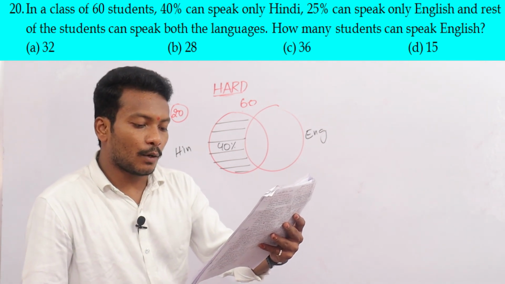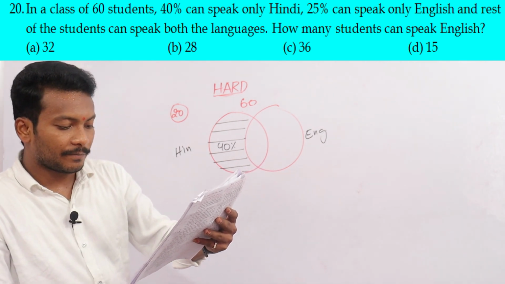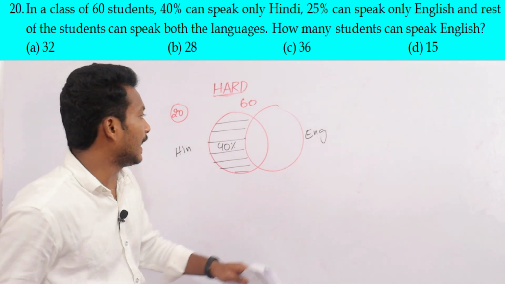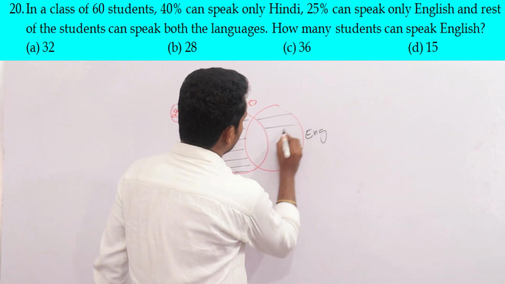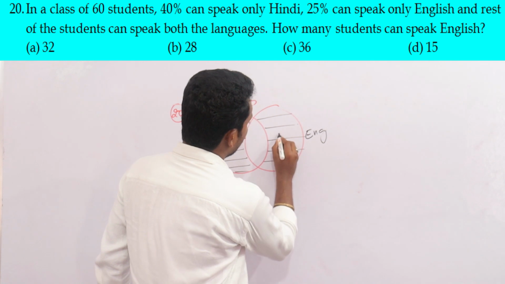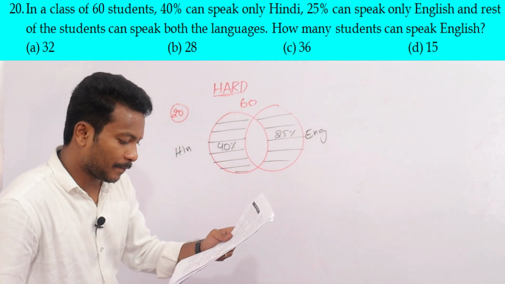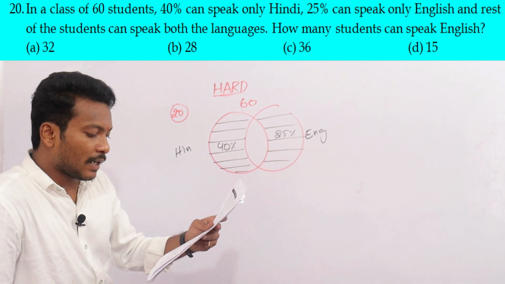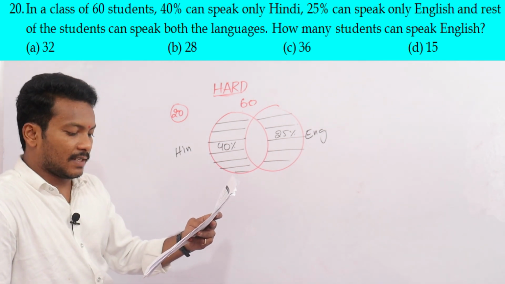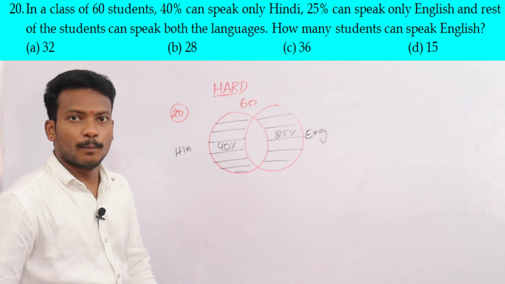25% can speak only English. The rest of the students can speak both the languages.